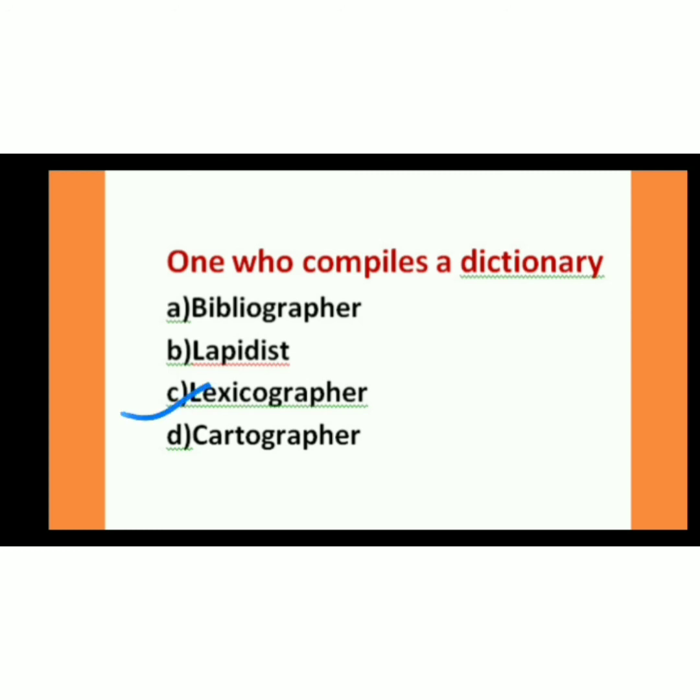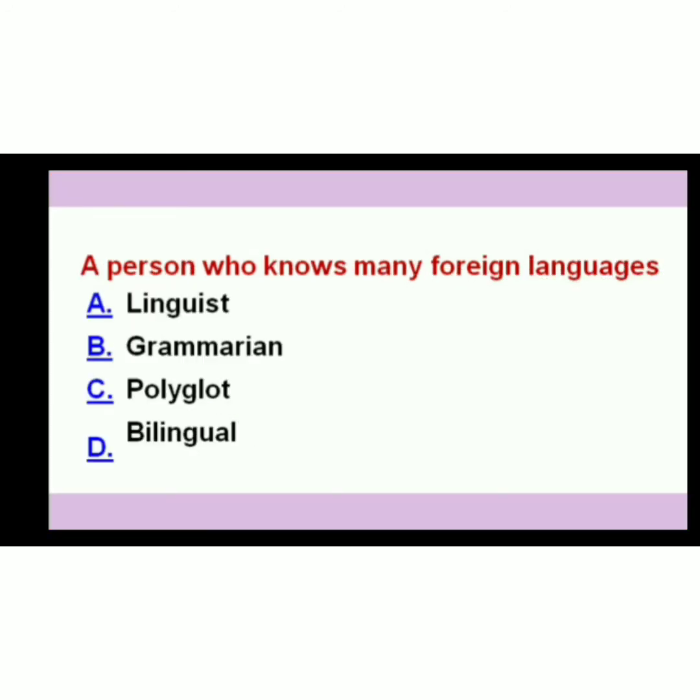As I said, you can choose or eliminate any of the options. A person who knows many foreign languages. Linguist, grammarian, polyglot or bilingual. Now, many foreign languages. Grammarian, of course, it won't be. Right? Bilingual. Bi is always used for two. But we have many here. So you are left with two options. Linguist or polyglot. Poly, many. Or linguist also it can be. So glot is not suiting up here. So it should be linguist.